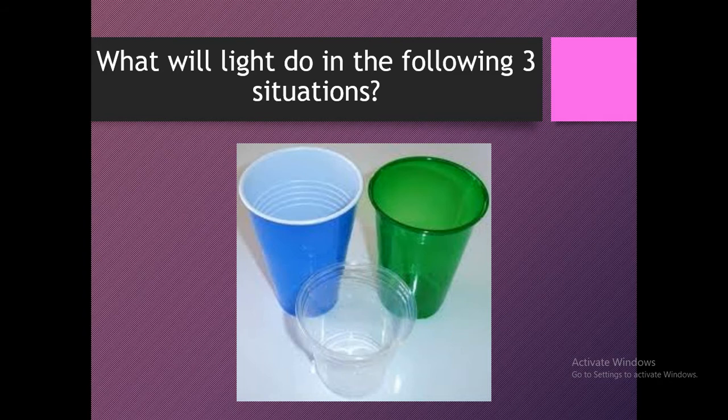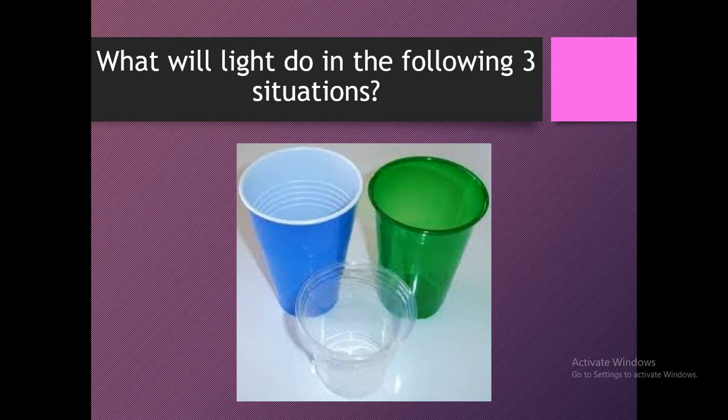Is the blue glass transparent or translucent? No, it is not translucent, it is not transparent, it is opaque material. The blue glass is made of opaque material and it will block all the light and absorb or reflect it, and not pass the light.